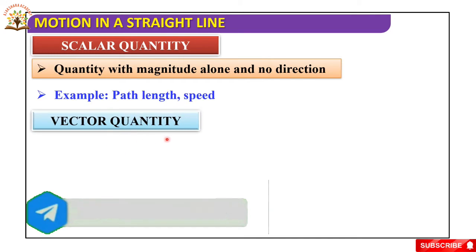Next, vector quantity. A physical quantity which has both magnitude and direction is known as vector quantity.